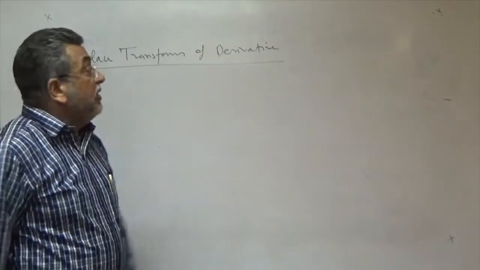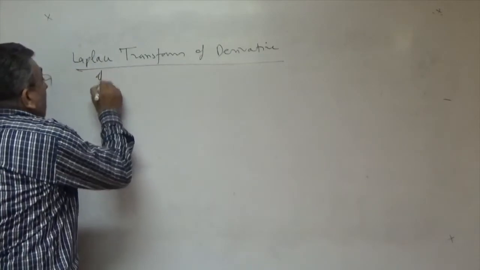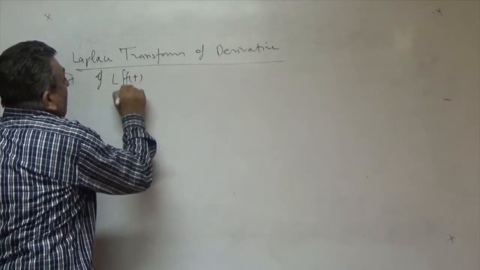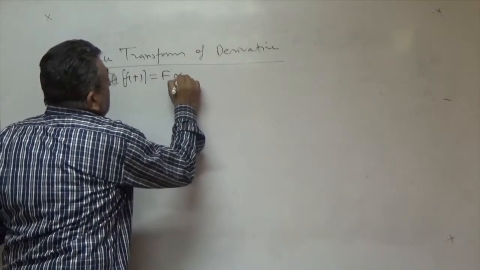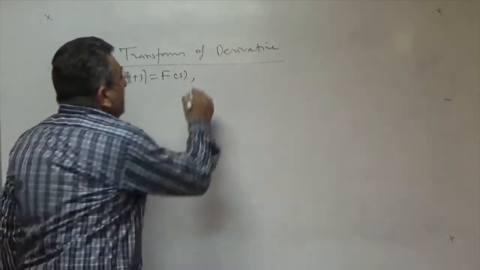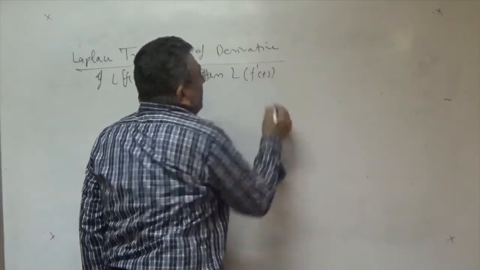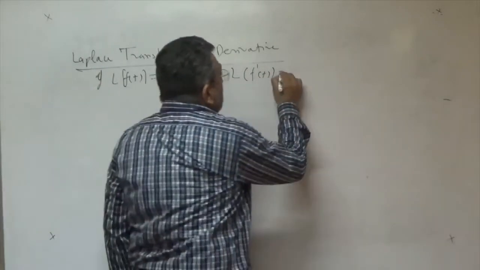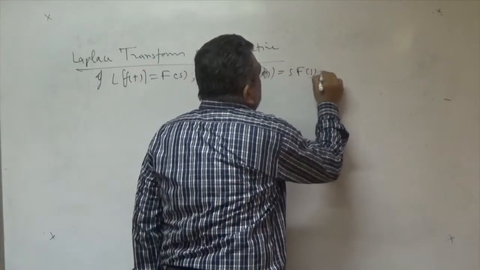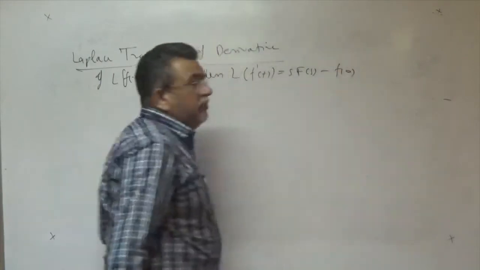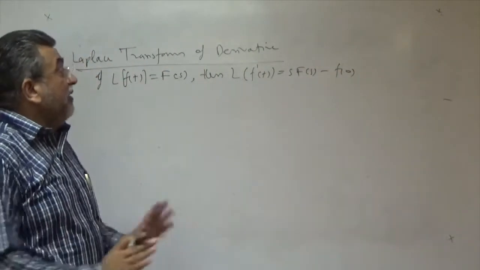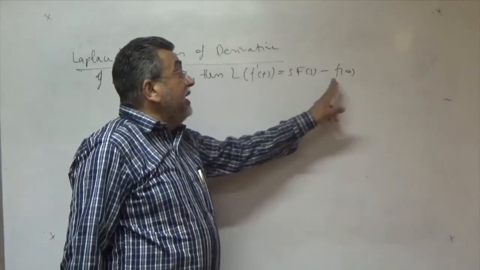What is the Laplace transform of derivative? If we take the Laplace transform of f(t) is F(s), then the Laplace transform of f dash t is actually sF(s) minus f(0), right? Please be careful about capital F and small f.